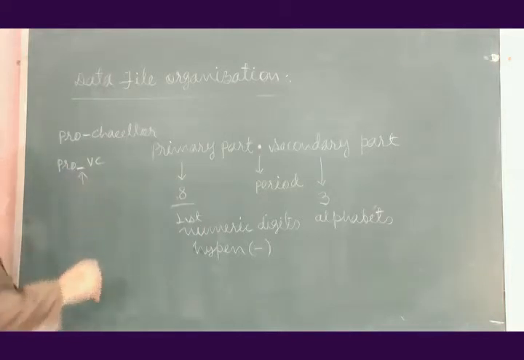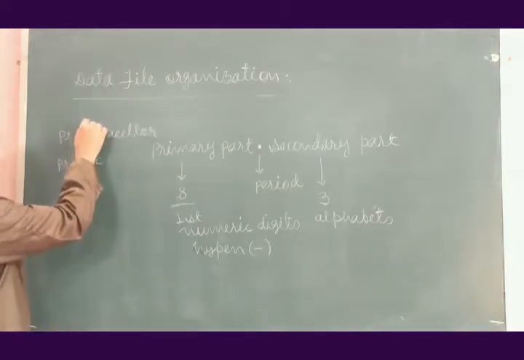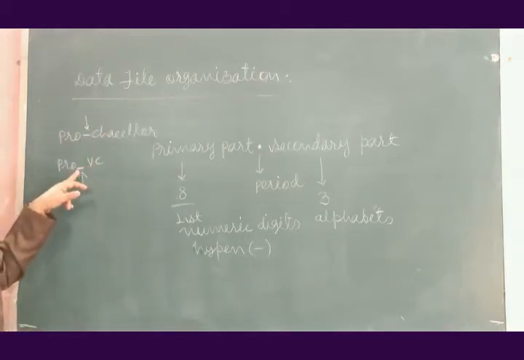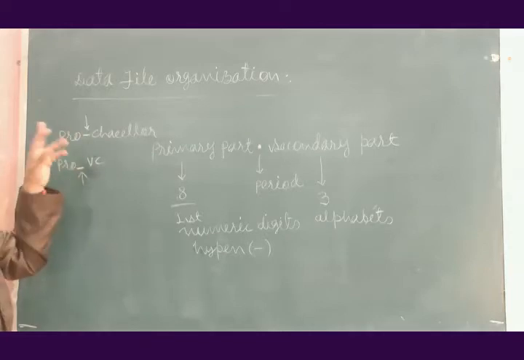This is known as underscore. This is known as hyphen.